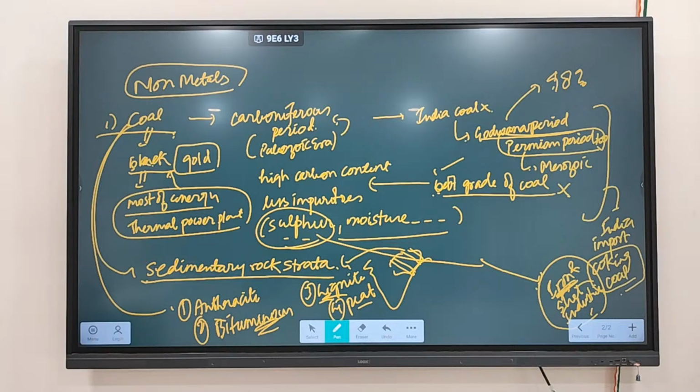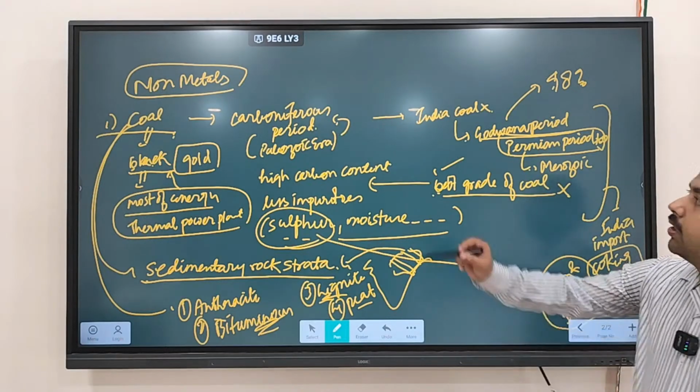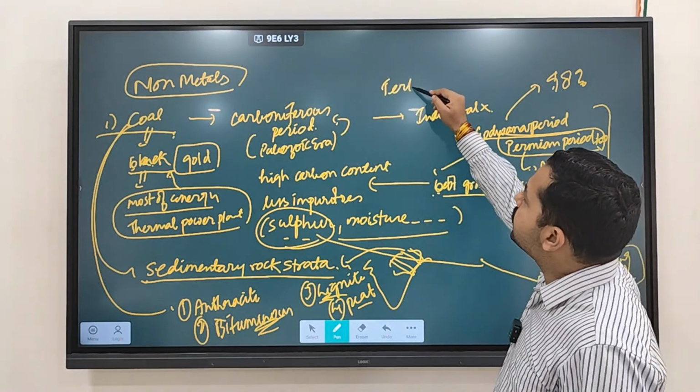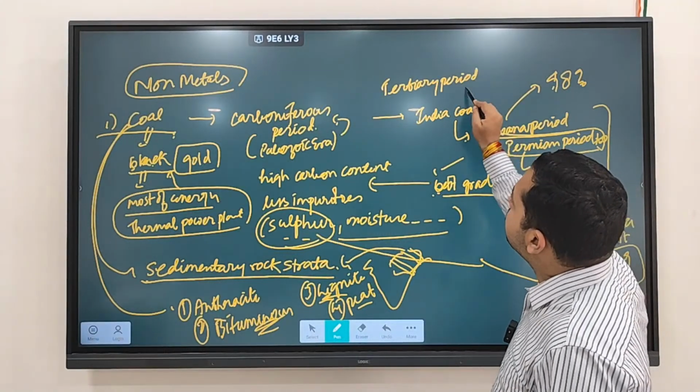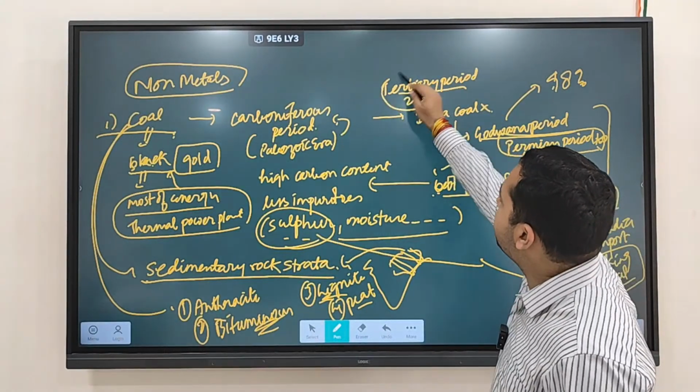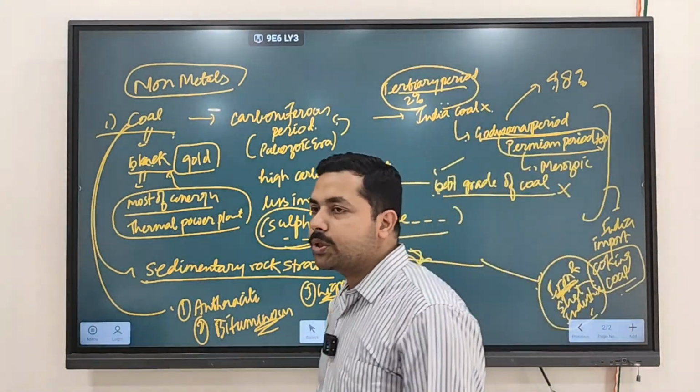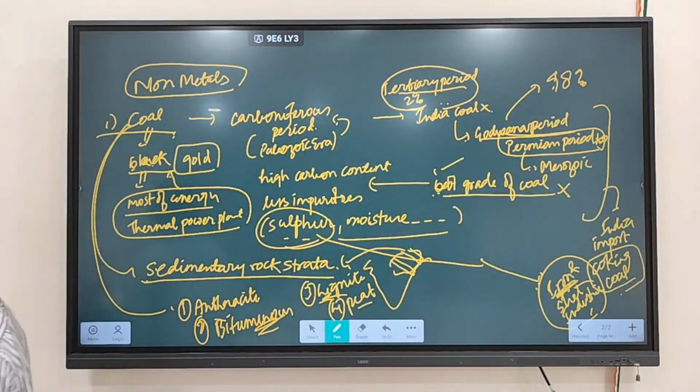Now some coal of India is also found in the tertiary period. So around 2% of India's coal is of which period? 98% is Gondwana, and around 2% is of the tertiary period. Clear? When the Himalayan collision happened in the tertiary period, there was also high temperature and pressure because plates were colliding. So there also it led to the formation of coal.